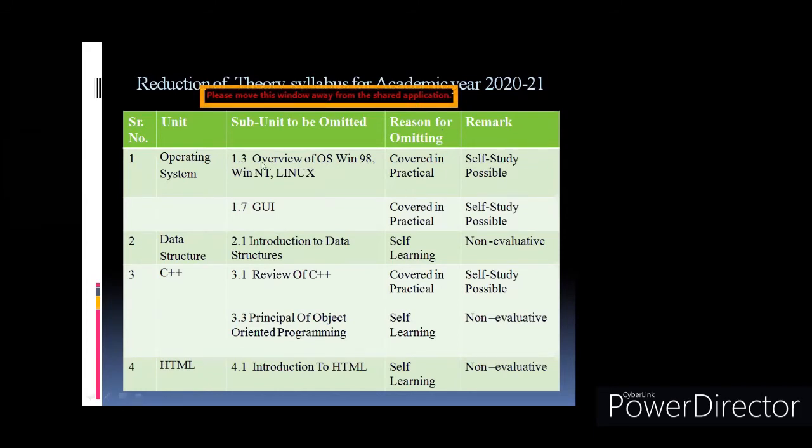in practical. That means in this particular practical session, your teacher will explain the different operating systems. Okay, they'll actually show you what are the features, what is the GUI for these all different operating systems. Okay, now in case of GUI also, this is also covered in practical.